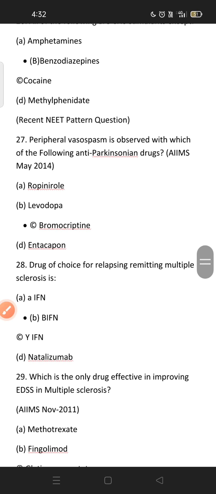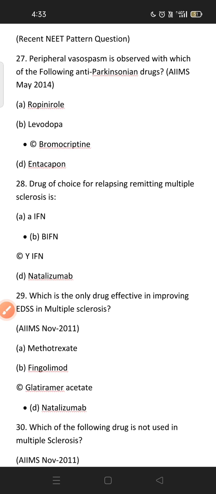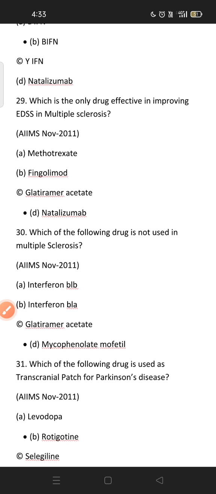Peripheral vasospasm is associated with which of the following antiparkinson drugs? Bromocriptine, a drug which causes peripheral vasospasm. DOC for relapsing remitting multiple sclerosis: beta interferon, the drug of choice. Which of the following drugs is effective in improving EDSS in multiple sclerosis? Natalizumab is effective in improving EDSS in multiple sclerosis.